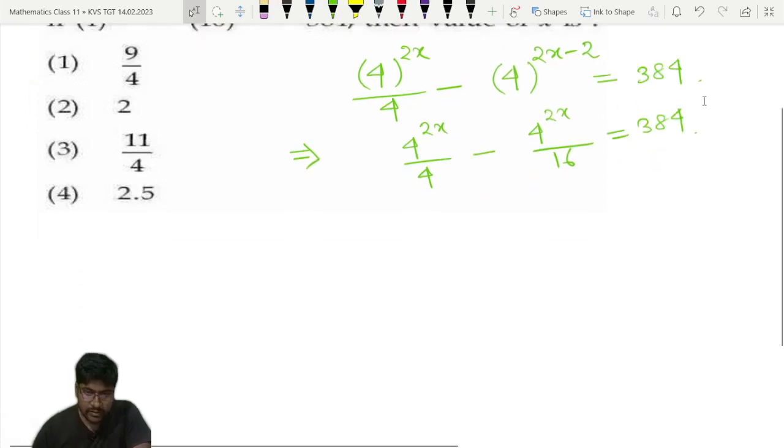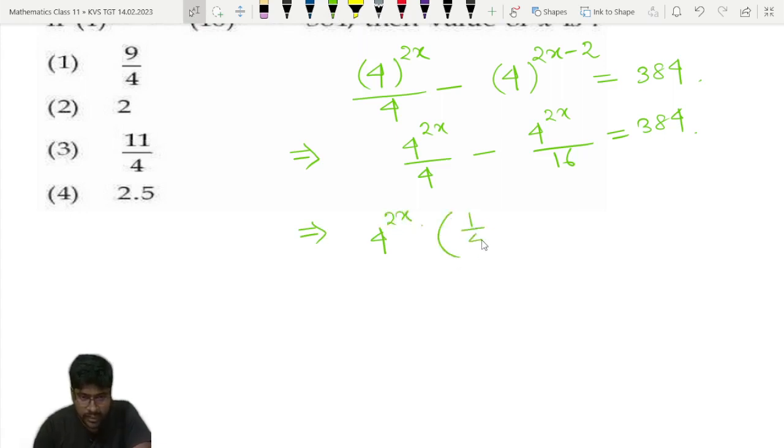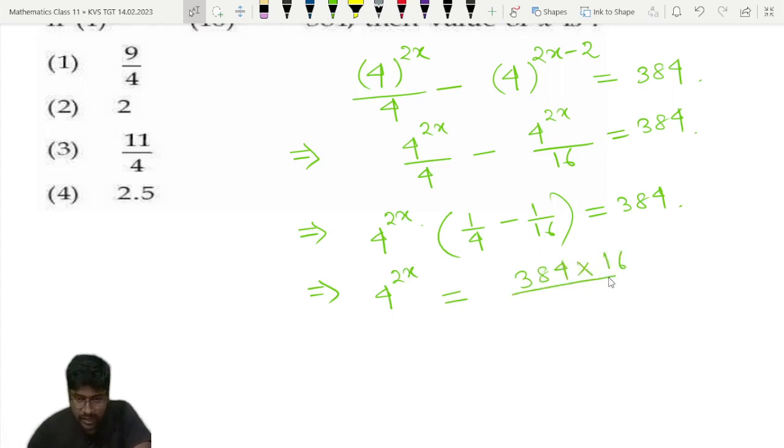Now what I will do, I will take 4 to the power 2x common. So it will become 1 by 4 minus 1 by 16, that is equal to 384. Now if we simplify a little bit, I am doing some step jump. 384 into 16 I will write, and 4 minus 1, so 3.